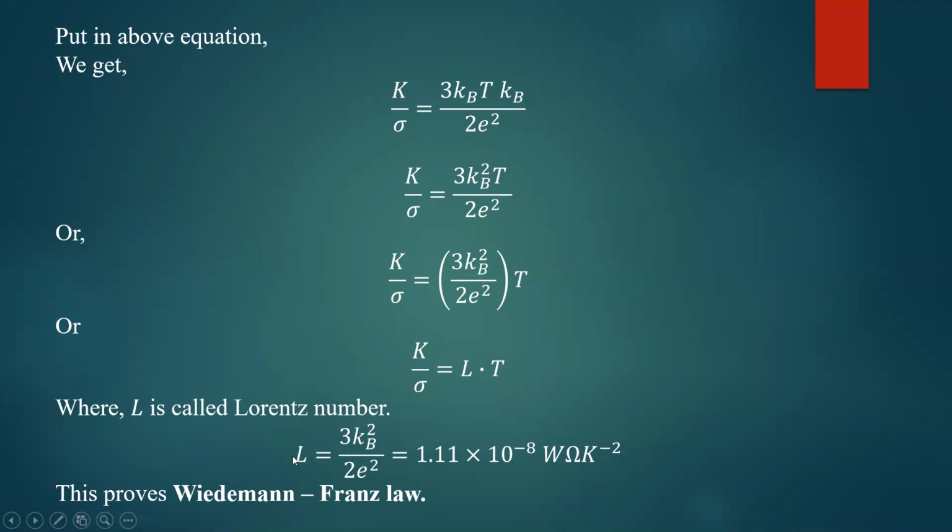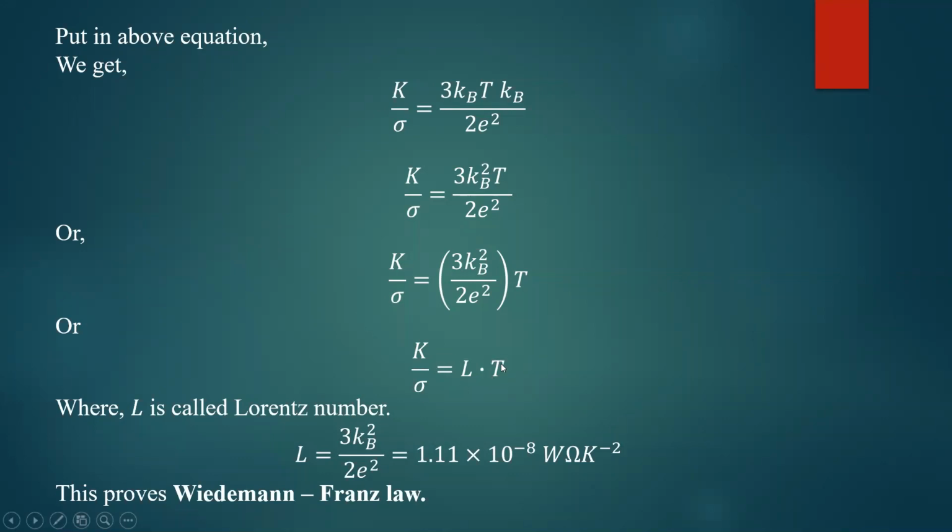So finally you can calculate the Lorenz number, that is equal to 3 kb square by 2e square. It comes out to be 1.11 into 10 to the power minus 8 watt ohm per Kelvin square. So this proves Wiedemann-Franz law. So what you have to prove? In Wiedemann-Franz law, you have to prove the ratio of thermal conductivity to the electrical conductivity is directly proportional to temperature. And here L is going to be the proportionality constant. It is a constant. So directly it shows K divided by sigma is directly proportional to temperature. So it only depends on temperature.